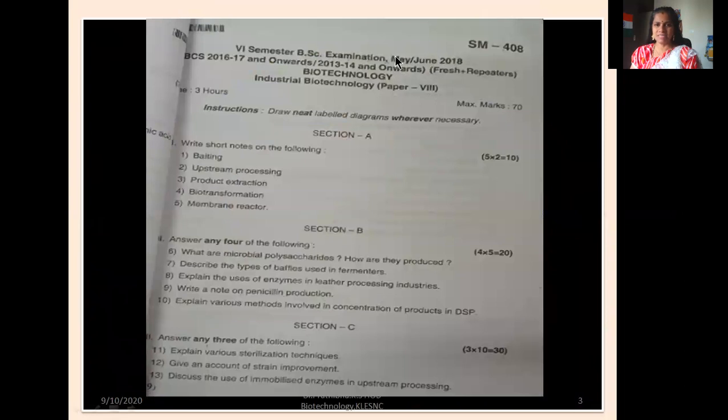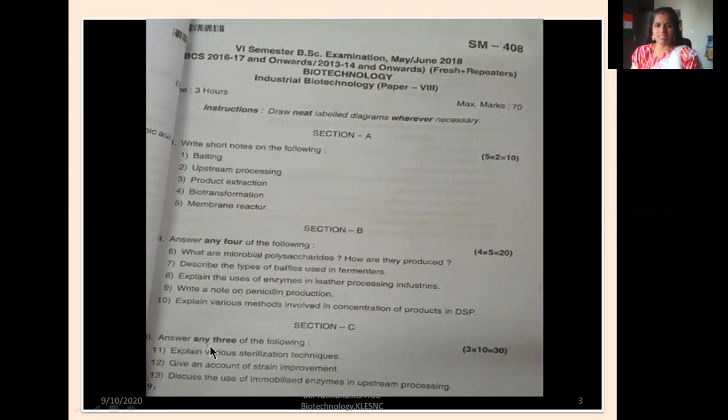Here you can see this is the Bangalore University May-June 2018 question paper. This is a model paper. You can go through. Maximum marks 70. Section A, write short notes on the following. All the 5 questions you need to answer. This carries 10 marks. Section B, answer any 4 of the following. That carries 5 marks.